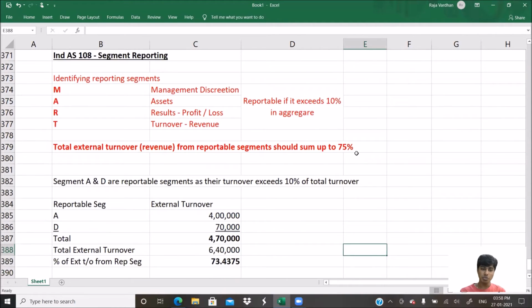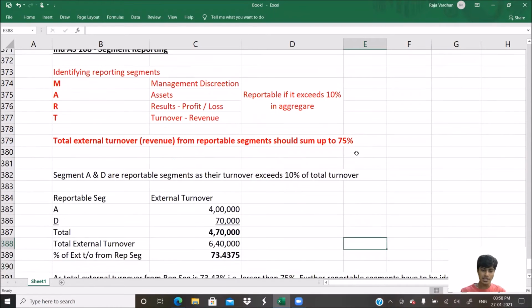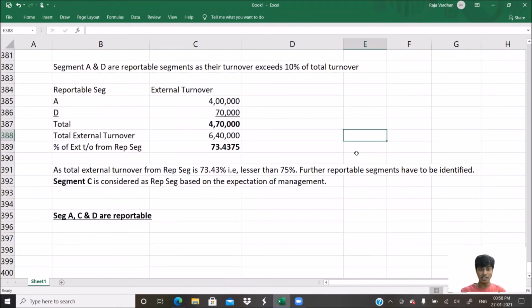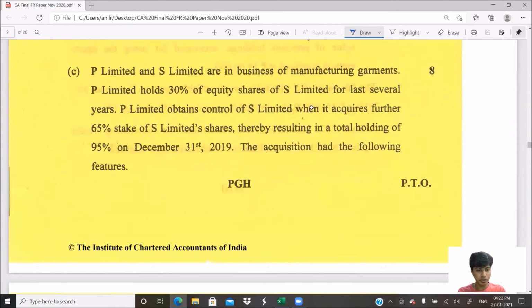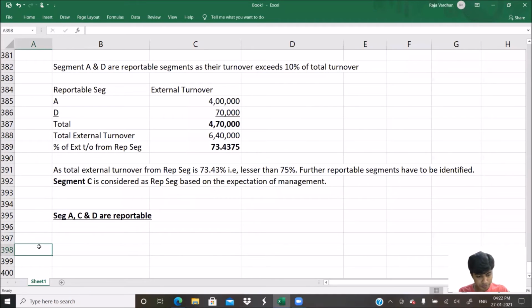I did explain the basics of Ind AS 108 as well as the solution, and how to present it in the exam, as I'm just telling it in vocal form. So let us now go and discuss the solution to question number 4C. Come on, let's go to 4C.